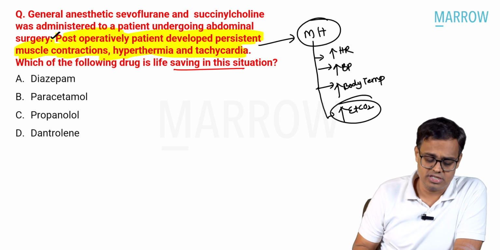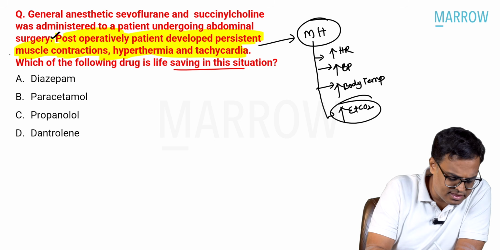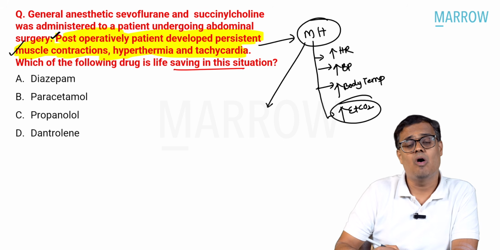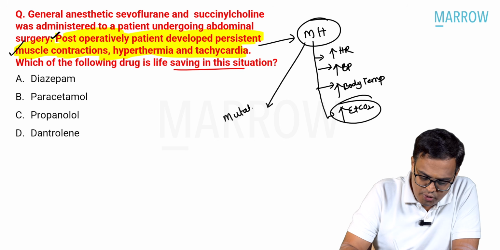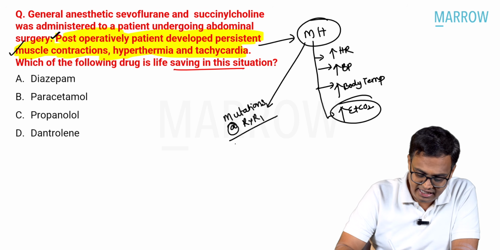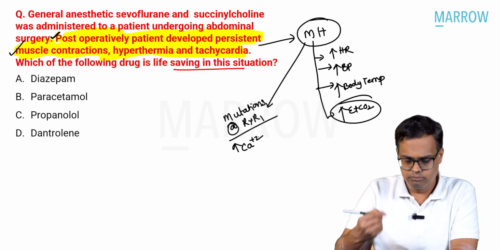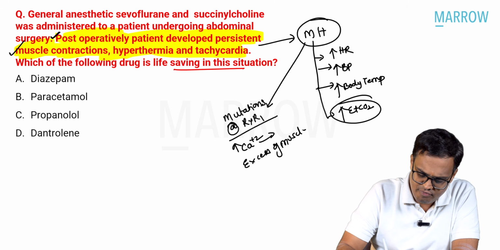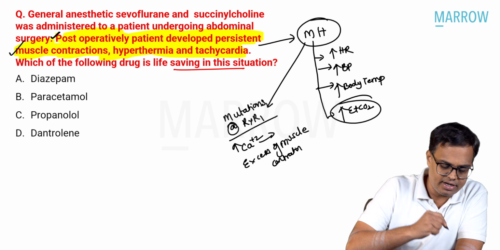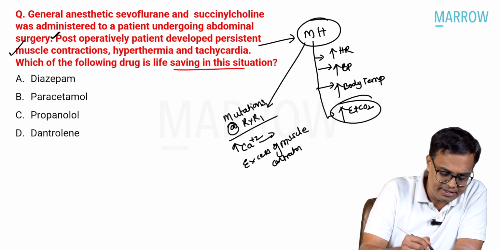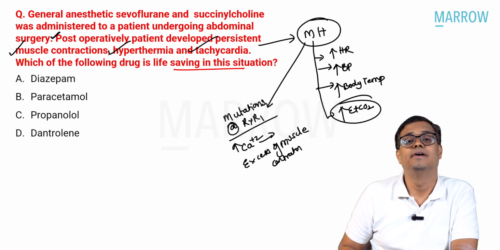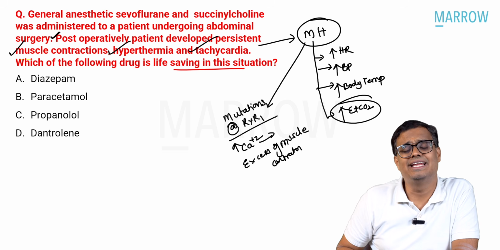Can you see what they have asked in this question? Post-operatively, the patient developed a persistent muscle contraction. Because in malignant hyperthermia, the problem is mutations at ryanodine receptors. There will be increased calcium, and this calcium can lead to excess muscle contractions. So, muscle contractions are present. I said increased body temperature; the name itself is telling you hyperthermia. And tachycardia. So, this is a classical case of malignant hyperthermia.